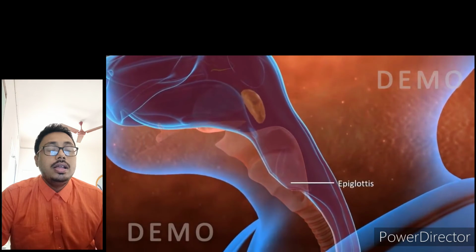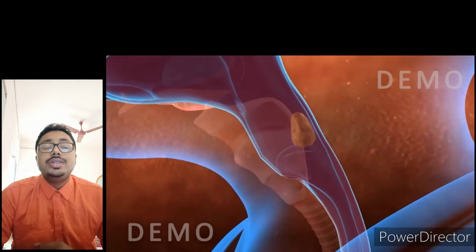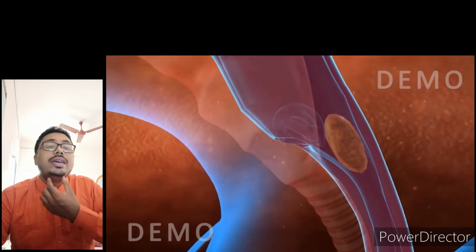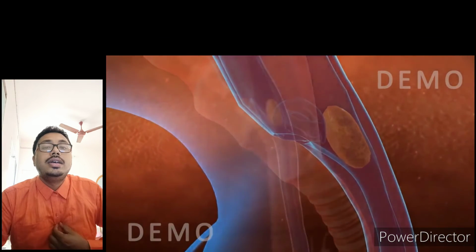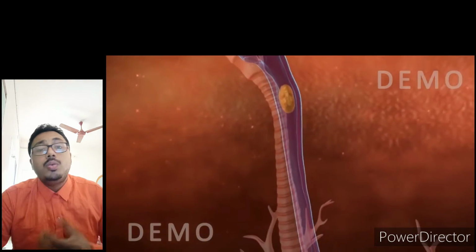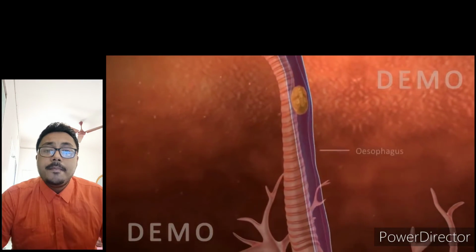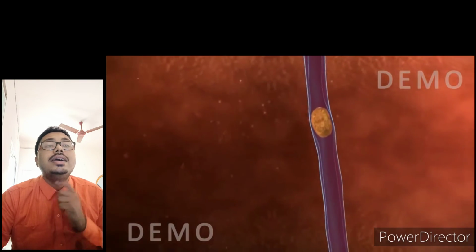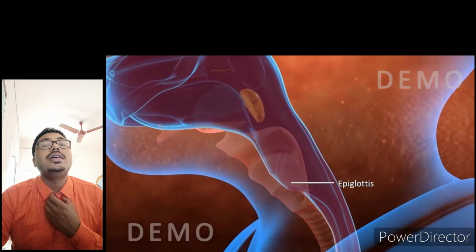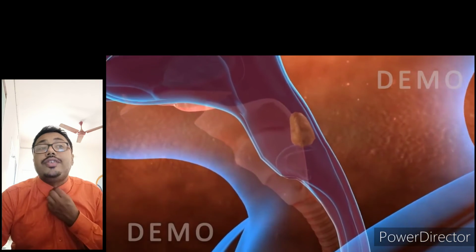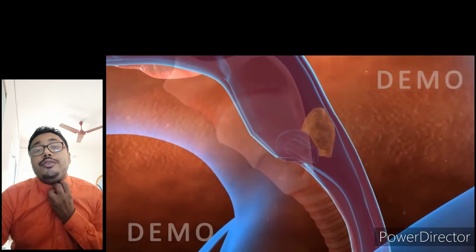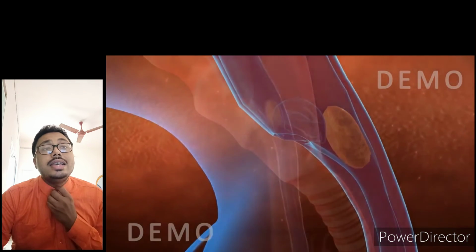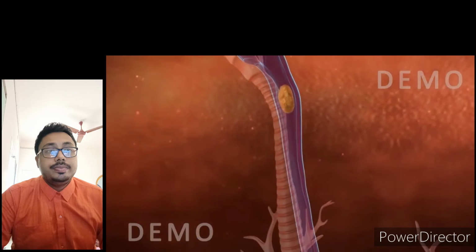Now, one more interesting thing is there. See, this pipe, we have the esophagus, and the frontal pipe is known as the trachea. Now, if we ingest the food, why doesn't it come into the trachea? Because we have a flap. We have a flap-like thing here in the opening of the trachea, and that flap-like thing is known as the epiglottis.